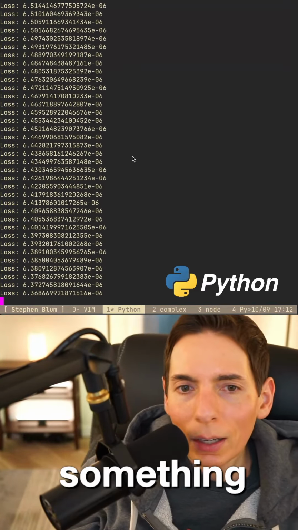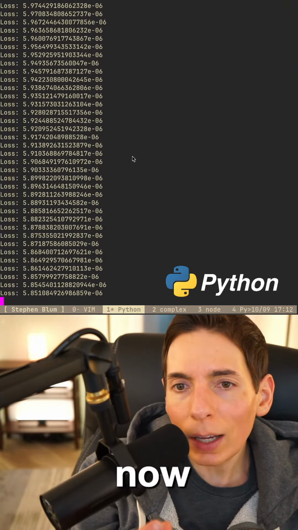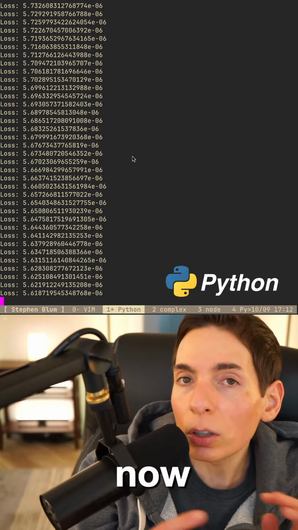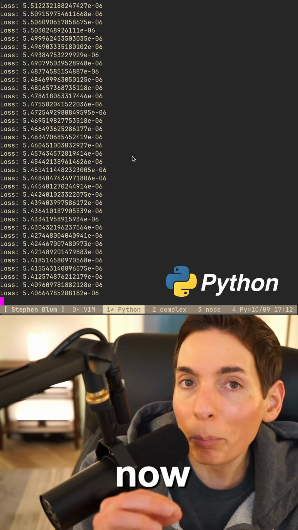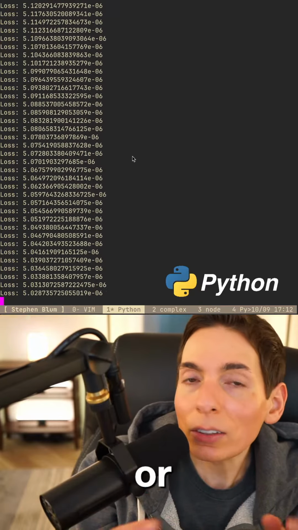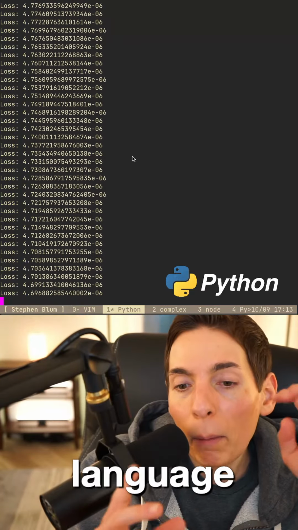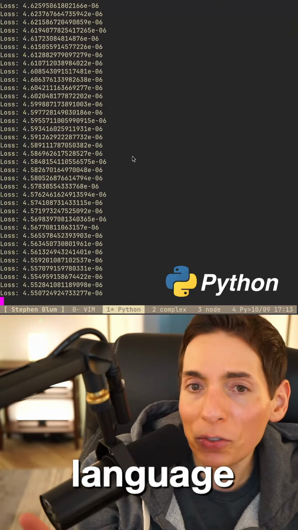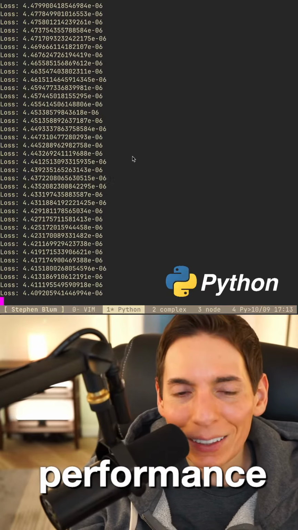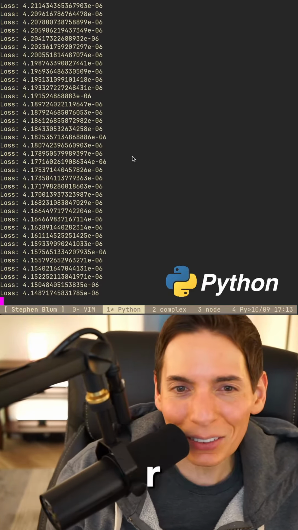So PyO3 is, at least I've used it with Rust before. It lets you use a faster language like Rust. You can compile and target a binary, and then you can create basically a linked library that you can then import into Python, and it gives you much faster performance. Rust bindings, you got it.